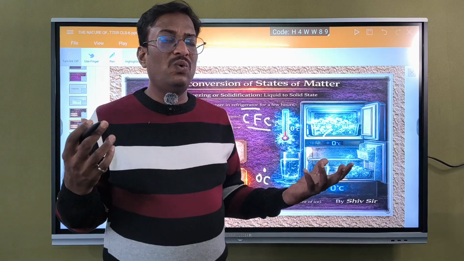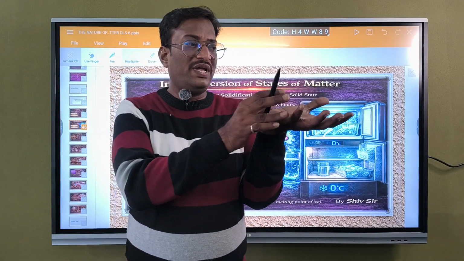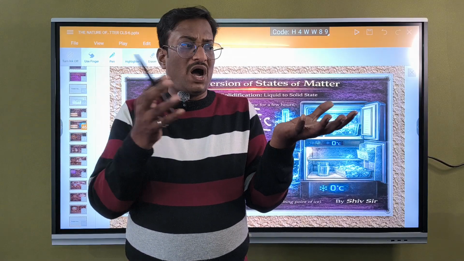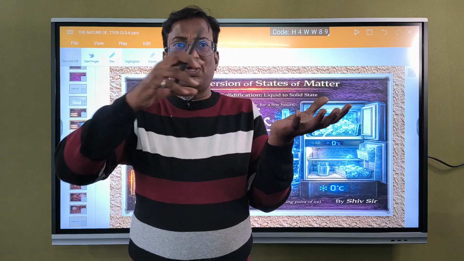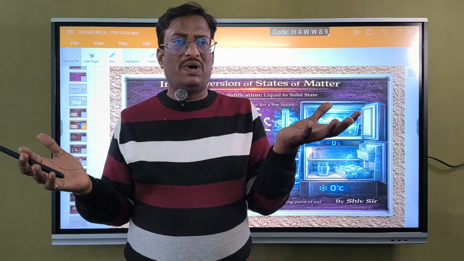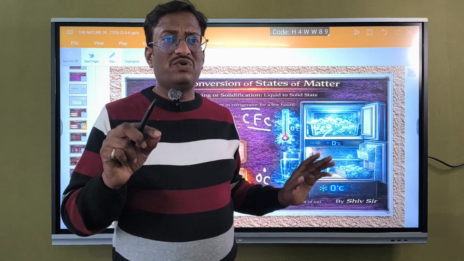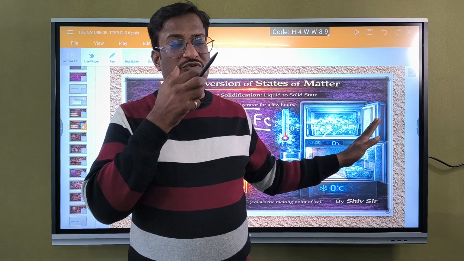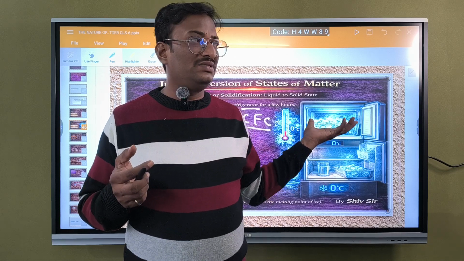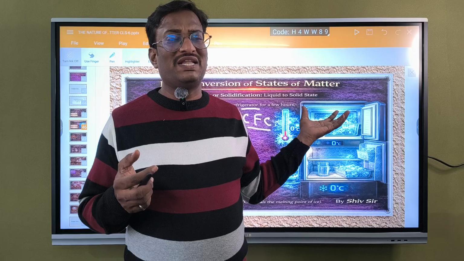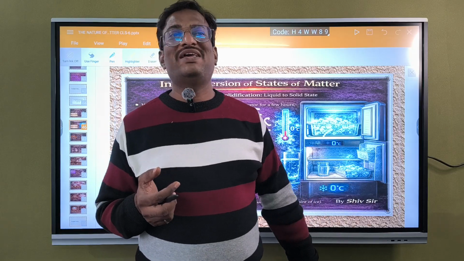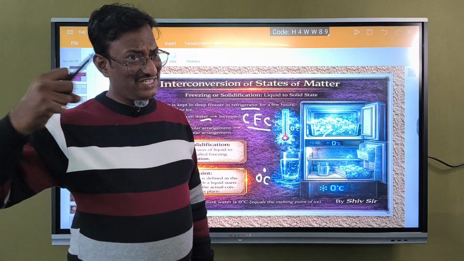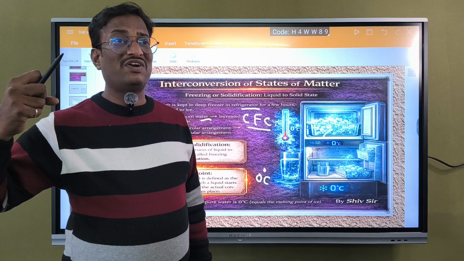Remember, if there is a hot body in one hand and a cold body in the other, the hot body gives heat to the cold body. Heat always flows from hot body to cold body. In case of this refrigerator, heat flows from the liquid in the bowl that we kept in the refrigerator to the cold CFC which is in the tubes. It extracts the heat from that vessel and gets converted into vapor.